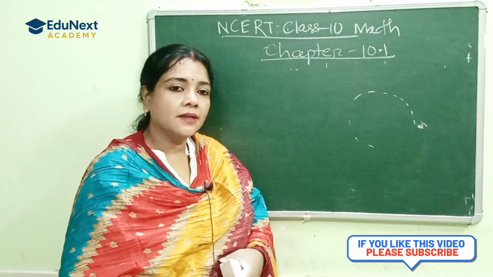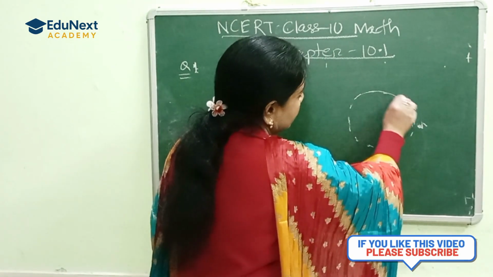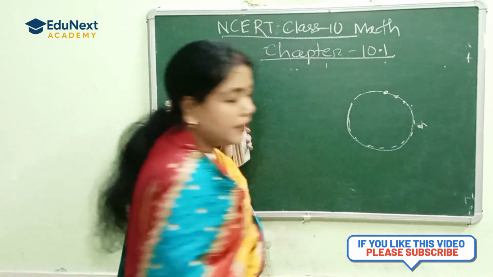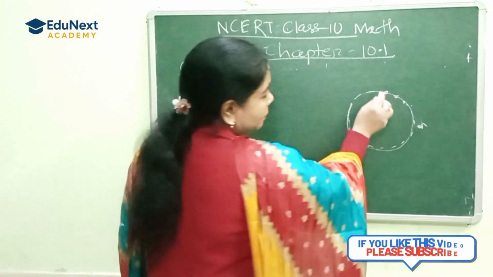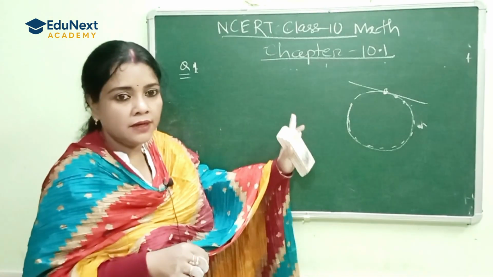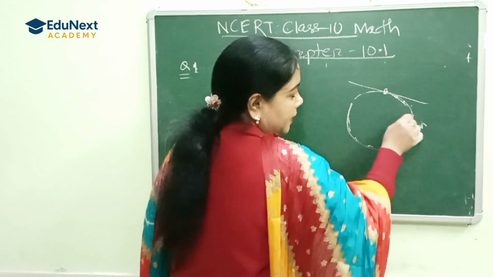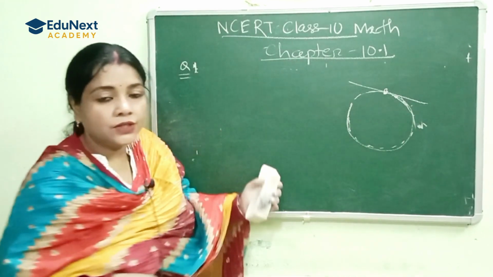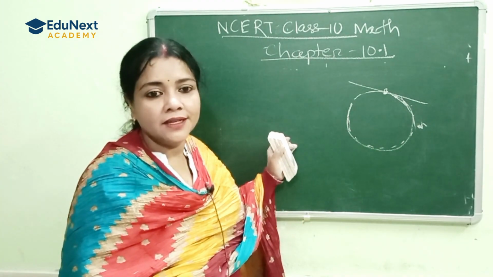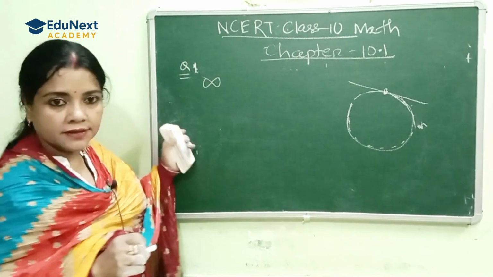A circle has an infinite number of points on its surface, and a single tangent can touch a circle at only one point. As there are infinitely many points on the circle, a circle can have infinite tangents. So the answer is infinite.